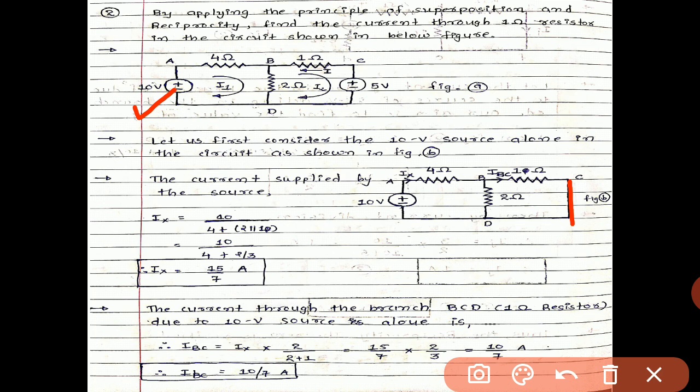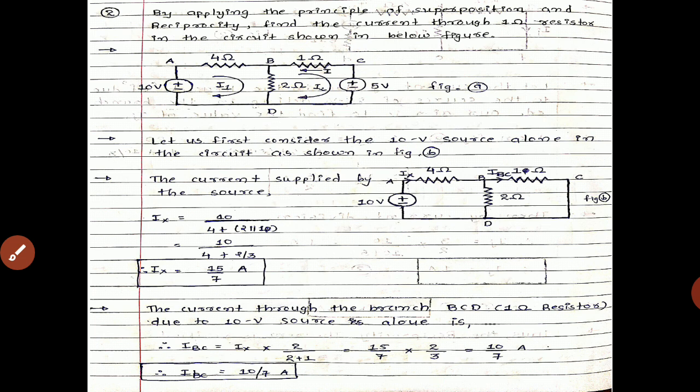So the figure will be like this, figure number B. So the current, we have to find the value of this current I, which will be given in your main figure, which will flow from the 1 ohm. So the current, in this case, will be termed as Ix, which will be given over here.